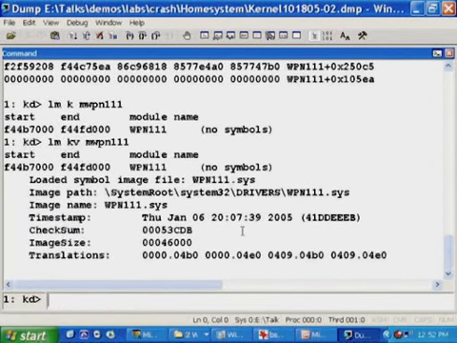Now, what is this WPN1111 driver? Let's see if lmkm, which is a match on that string, tells us anything. Whoops, I forgot the v, lmkv. And unfortunately, this is a situation where the version information associated with that driver isn't currently in the physical memory of the system. But because this was my own home system, I was able to go to this driver image right here, look at the version information, see what version I had, go to the vendor's website, see that they had a more recent version of this driver, and download the updated driver. The hang problem went away. I bet that was really satisfying for you, Mark.